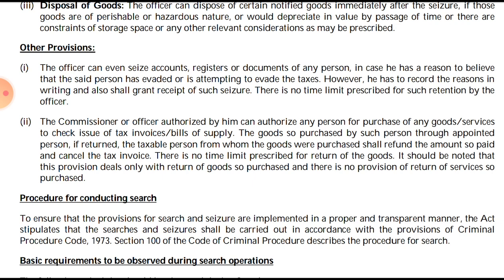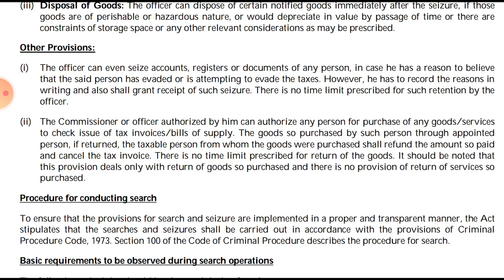The commissioner or the officer authorized by him can authorize any person for the purchase of any goods. This second point is just for checking whether proper invoicing has been done, proper bills have been issued, and there is no evasion while issuing bills. So they will send an officer or any person to purchase the goods.